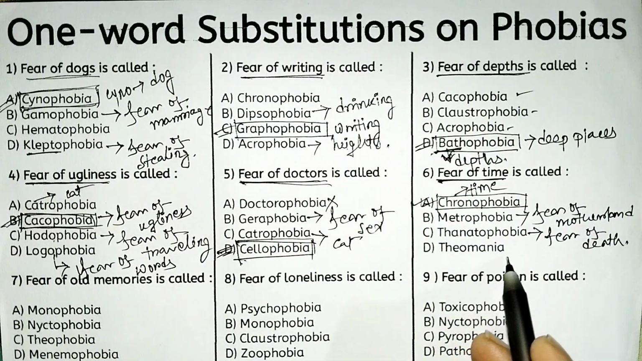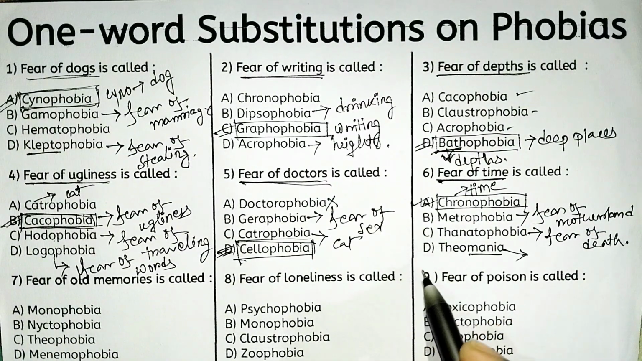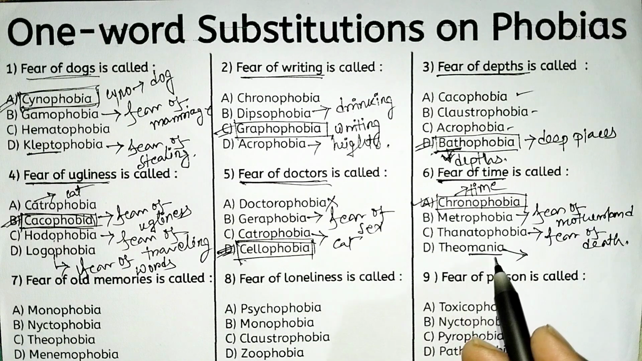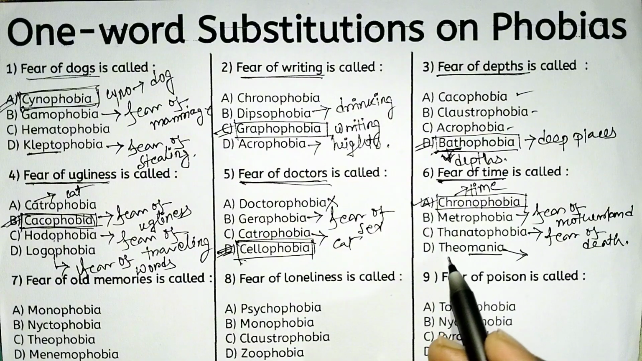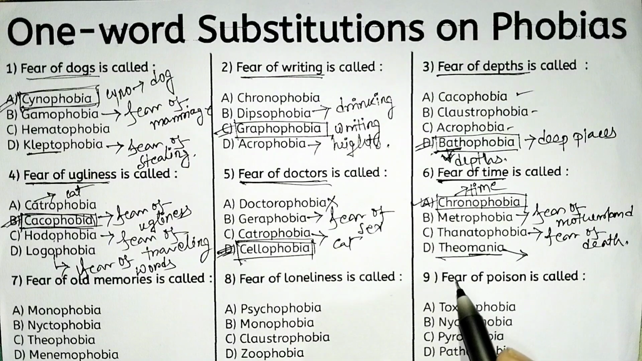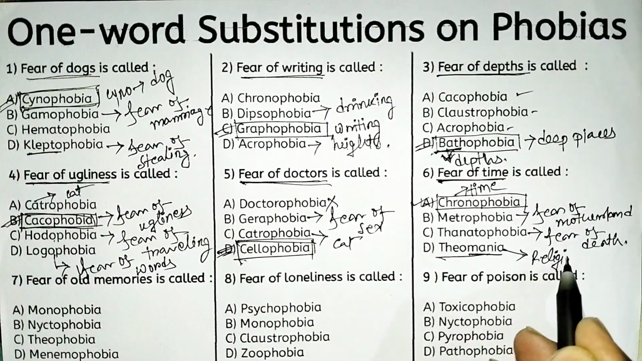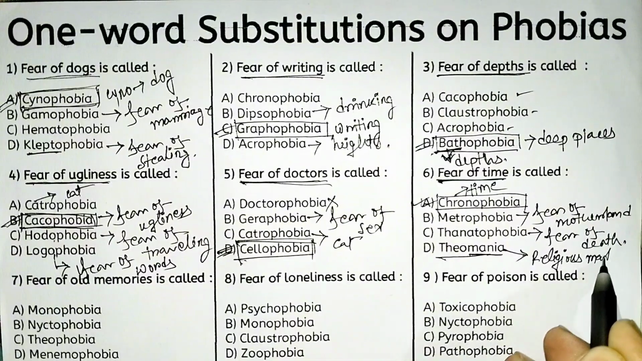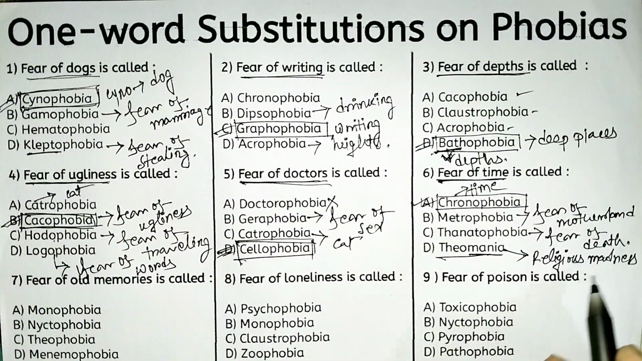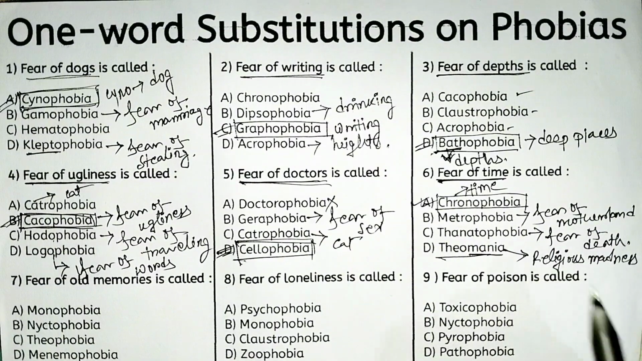And theomania. Look at the word mania. Mania is a mental disorder, or you can say any kind of mental illness. So theo is related to theology, that is religious purposes or religion. So theomania suggests religious madness, or you can say mental religious disorder. That is theomania.